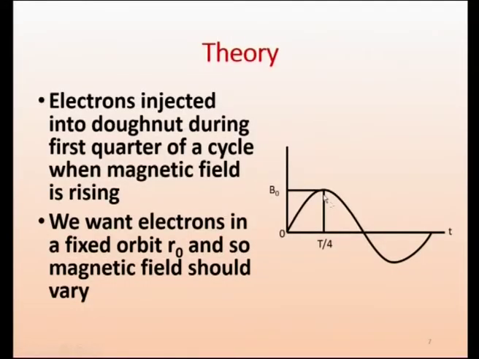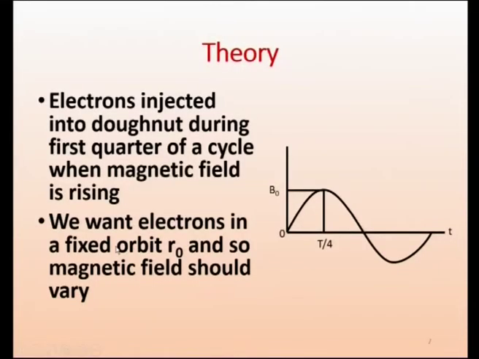Now we understand the sentence that I used here. It is rising here, and falling here. We want the electrons in a fixed orbit, so the magnetic field should vary. One of the two. In the cyclotron the magnetic field is fixed, therefore the radius goes on increasing and it takes a spiral path. Here we want the same radius, the same orbit, because of the doughnut-shaped tube, so the electron should go only inside the tube. For that the magnetic field should vary.